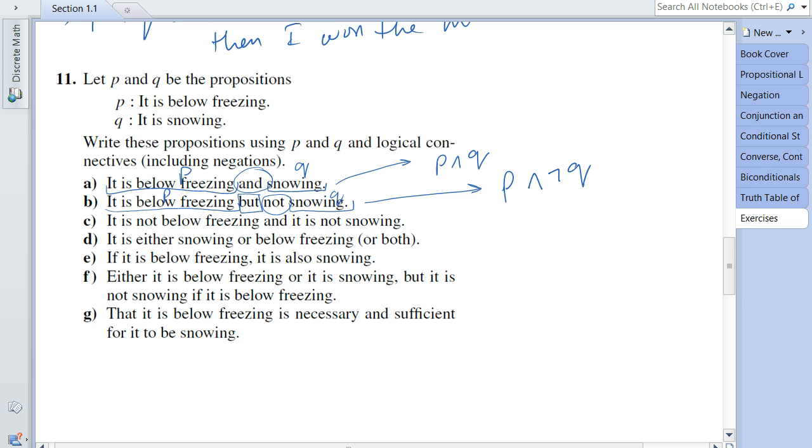Continuing with this question, let's look at 11c. 11c says it is not below freezing. There you go. I have now identified that this is the proposition P, and it is not snowing, so this is proposition Q. And we have negation over here, and the connective operator here, so I can safely say that this can be represented as not P and not Q.